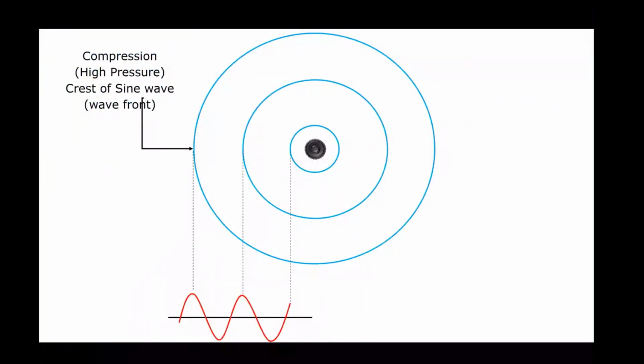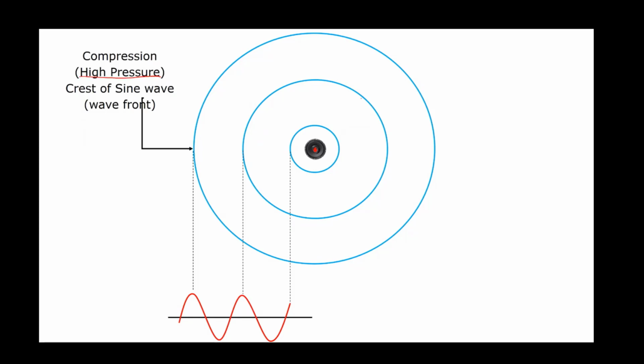Now, this is a sound source. Assume that it's a loudspeaker in here. Of course, this sound source is making some compressions. So we are going to represent compressions in this picture. And compressions, remember, are the regions of high pressure and high density.